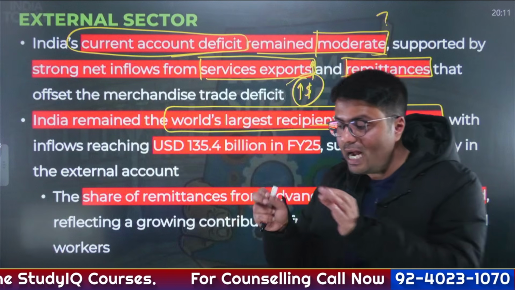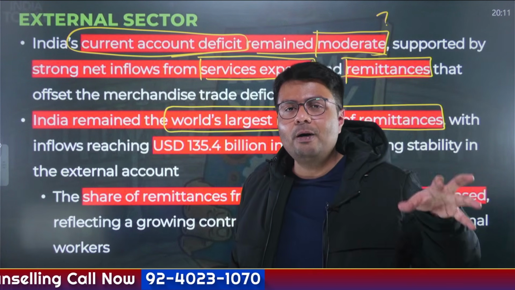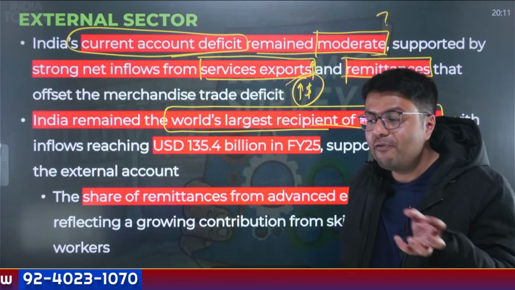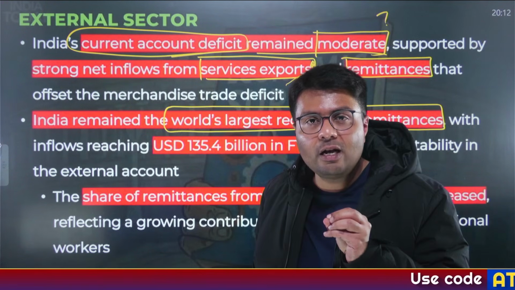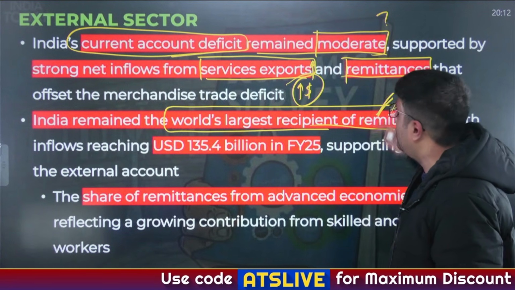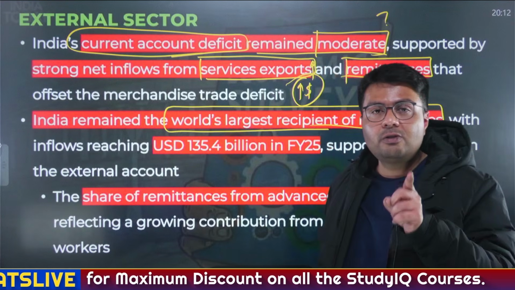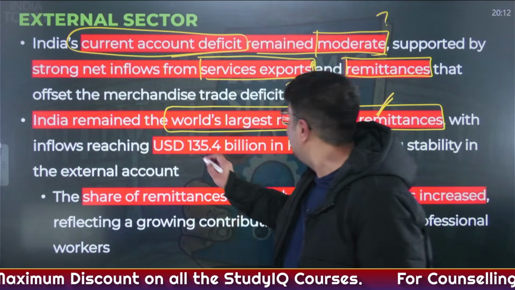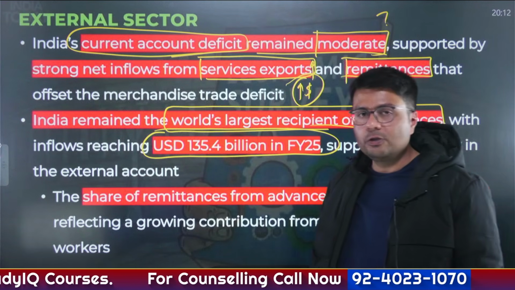Now, as you can understand, Indian people are present across the globe. So when Indian people who are living across the globe are investing into India, or sending money to their parents and to their loved ones, all of this would contribute to what? All of this would contribute to remittances. And India is the world's largest recipient. How much does it receive every year? Last year it received $135.4 billion, right?